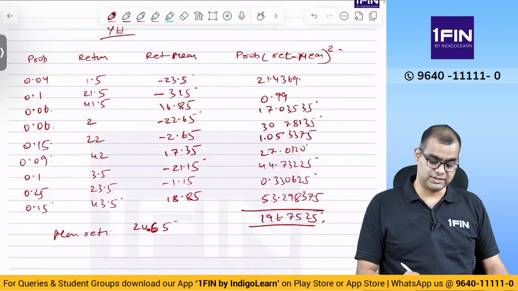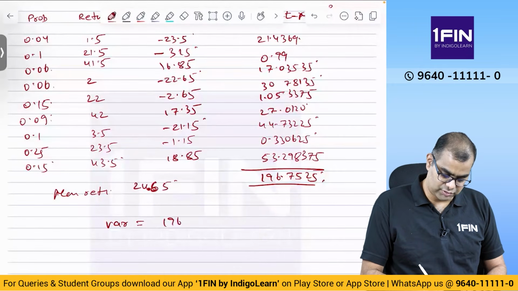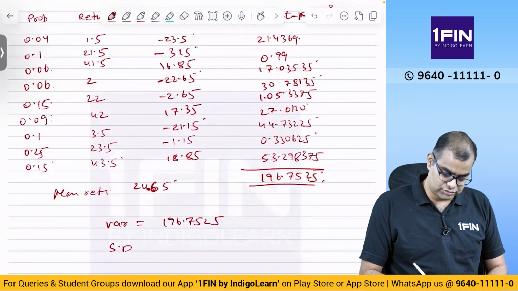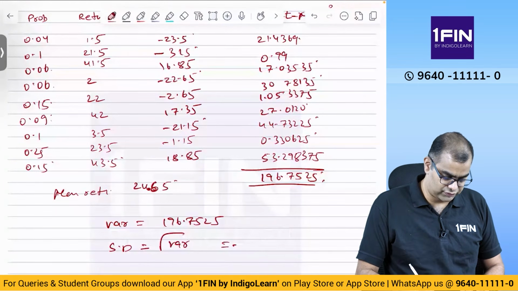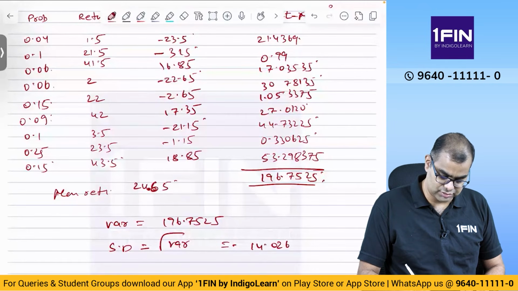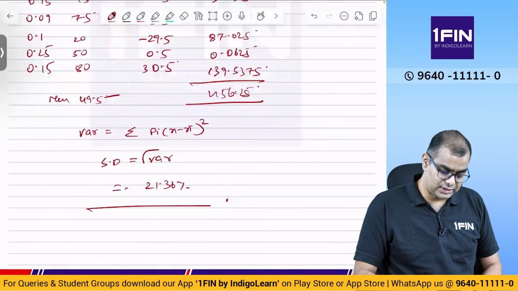Now this is what? This is variance. Standard deviation is equal to square root of variance, that is equal to, if I do square root of this, I'll get 14.026.